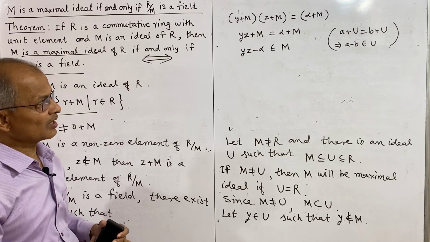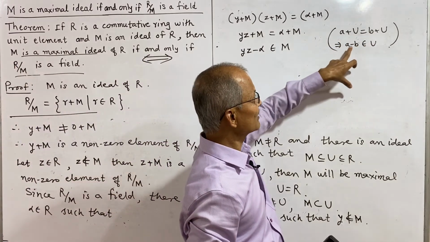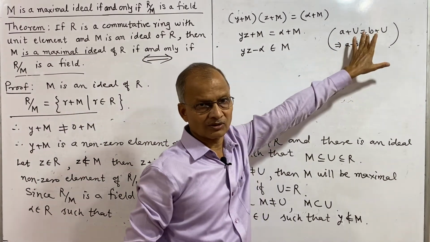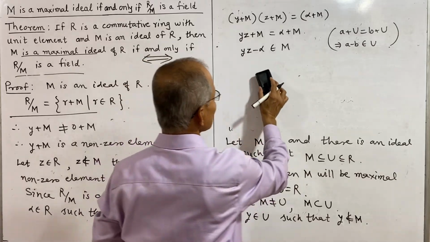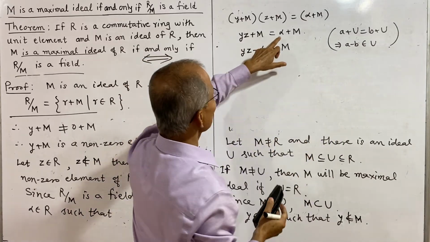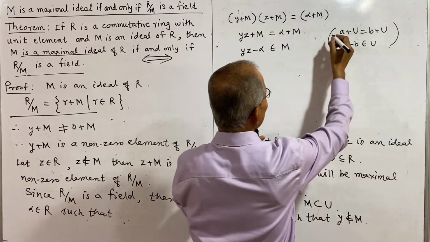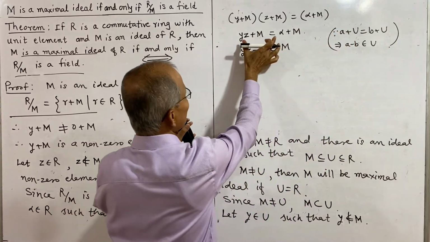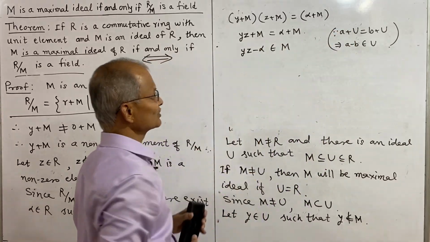If two cosets are equal, then their difference belongs to the set u. Thus here we have yz plus m is equal to alpha plus m, therefore their difference yz minus alpha belongs to m.